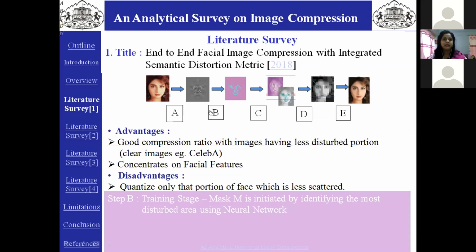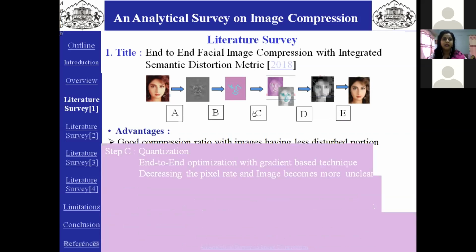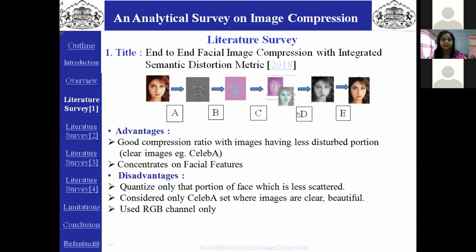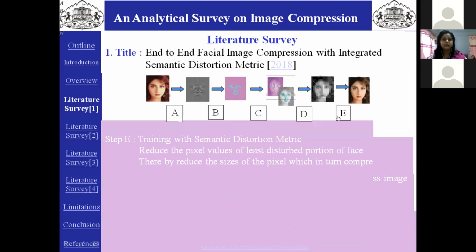Step B is training stage where mask M is created by identifying the most disturbed area by applying neural network to get more facial features. Step C is quantization. In this step, pixel rate is decreased, as a result of which the grayscale image becomes more unclear. Mask detected in step B is applied to grayscale image, whereas in step E, the pixel values of least disturbed portion of face are reduced, which thereby reduces the size of the pixel and in turn compress the image.